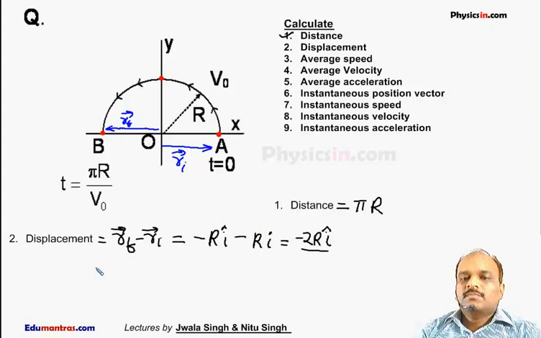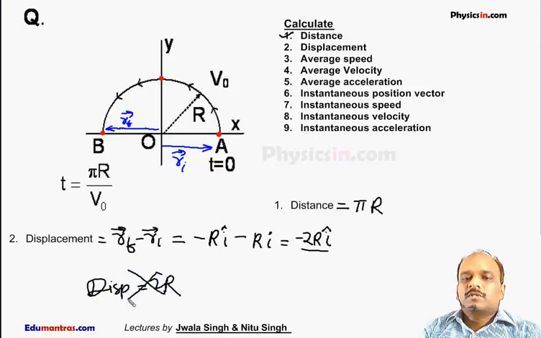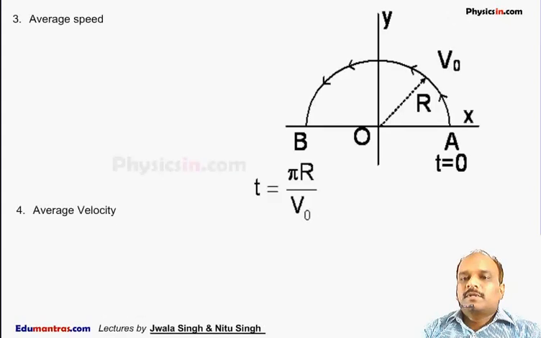Now, if I ask what is the displacement, usually students say displacement is equal to 2r. But displacement can never be equal to 2r, because 2r is the magnitude of displacement. It is a scalar quantity. Displacement is a vector quantity. It must have magnitude as well as direction. So the displacement of the particle in this time, pi r by v0, is minus 2r i cap.